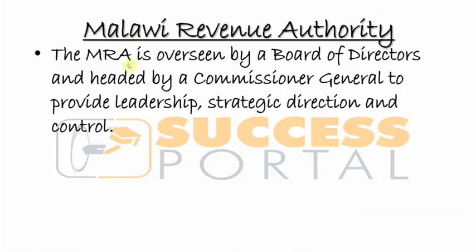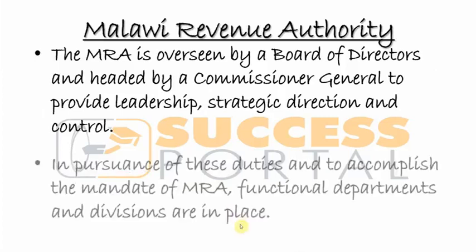So this person is providing leadership, strategic direction, and control in coherence with the board of directors. He works hand in hand with the board of directors, but on a day-to-day basis, we see the Commissioner General running the government agency.